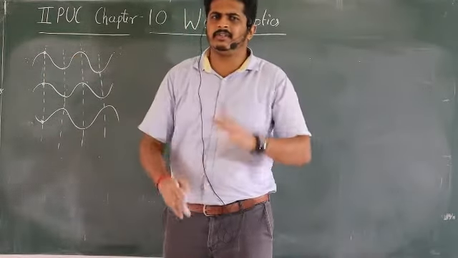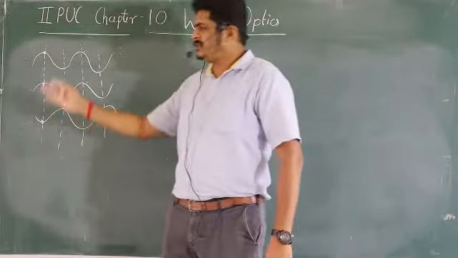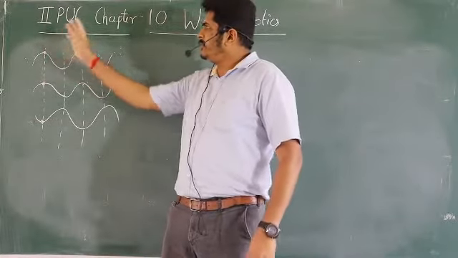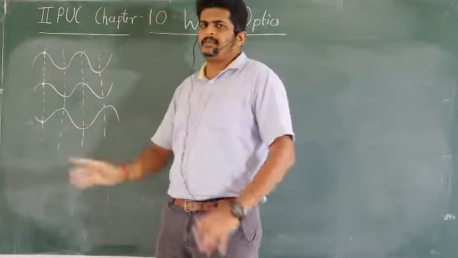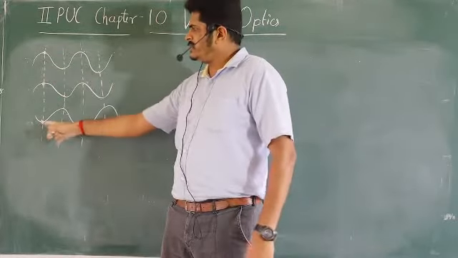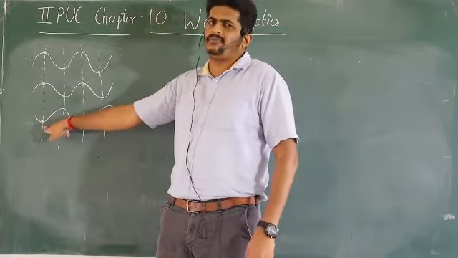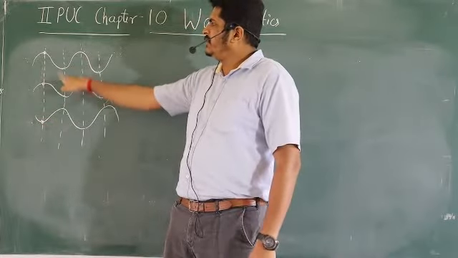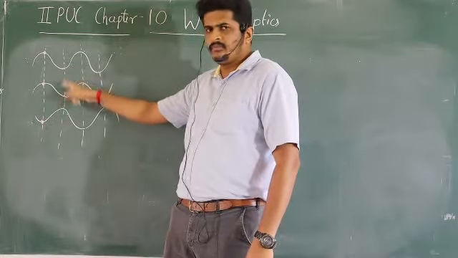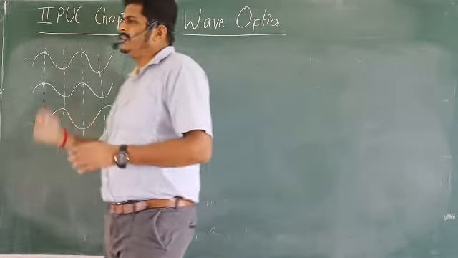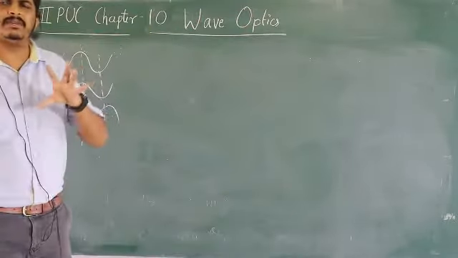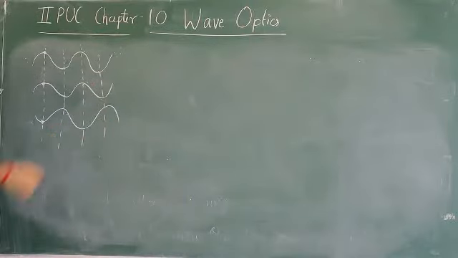Phase difference, path difference, we have studied in waves theory. That means the waves concept. So in this theory of a wave, these two are actually having the same characteristic. They are in the same phase, but this is out of phase, correct? But here also same phase, both the waves out of phase. So collectively, we are just checking the phase difference between the waves here, at this particular point, as well as here.